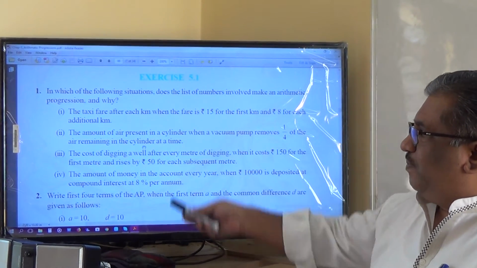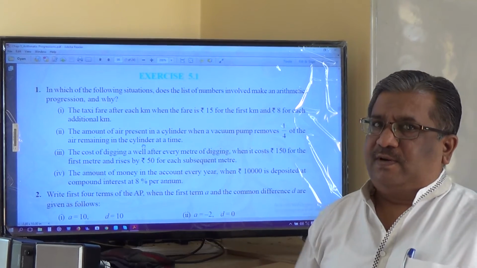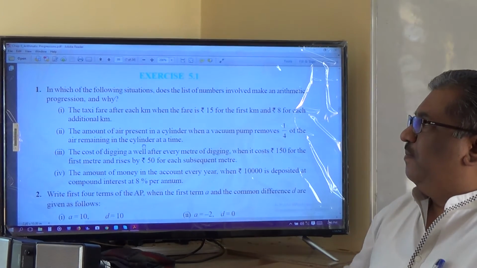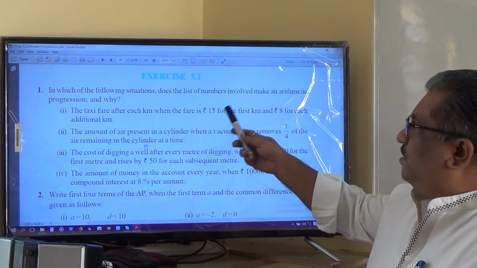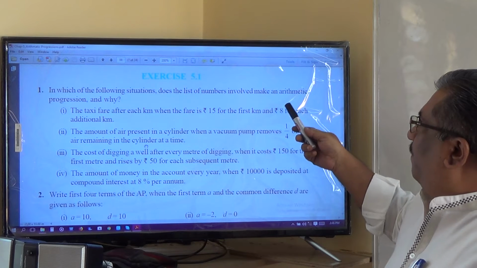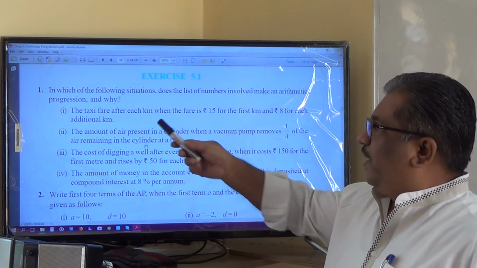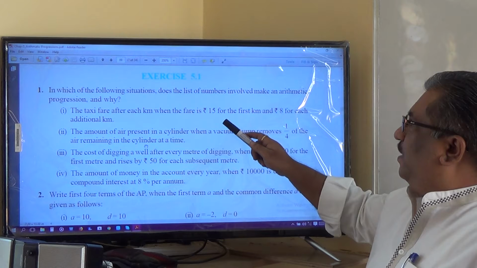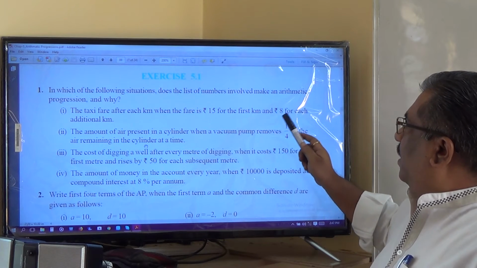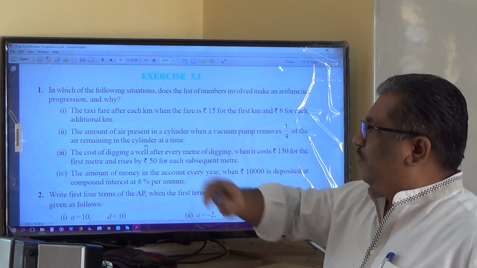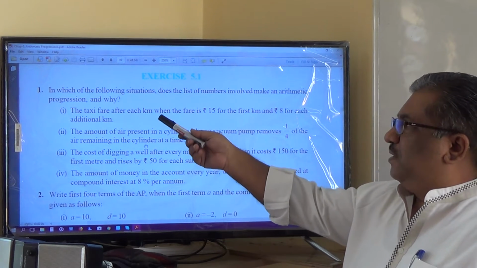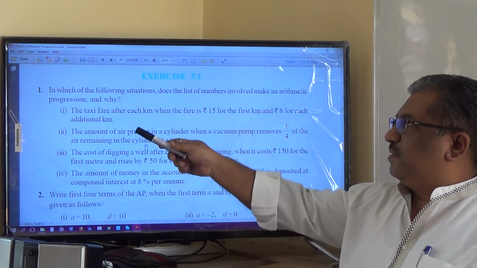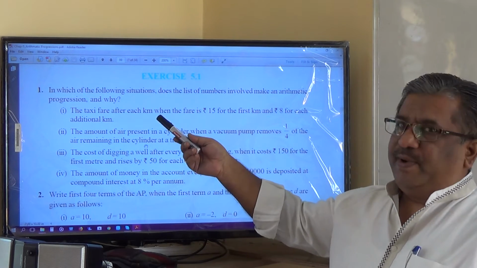First 4 numericals are important. A lot of writing is involved in this. So let's see here. In which of the following situations does the list of numbers involved make an arithmetic progression, and why? First, taxi fare after each kilometer, when the fare is rupees 15 for the first kilometer and rupees 8 for each additional kilometer. So we have to convert this into a mathematical statement to form the list of numbers and check whether it is an AP or not.